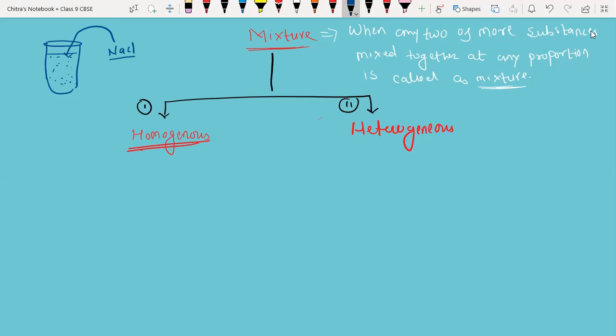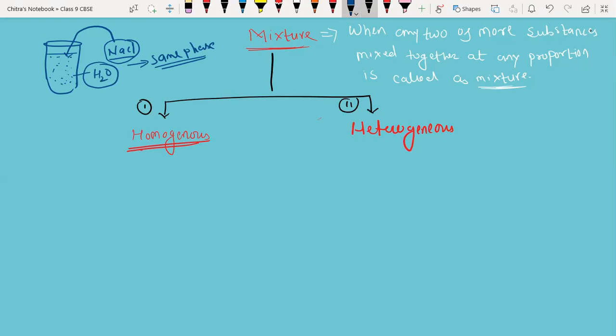After sodium chloride dissolves completely in water, are you able to identify the salt particles in the solution separately? No. Here salt is present in a small quantity and water in a large quantity. So when water and NaCl are present in the same phase, which means we cannot identify them separately, that phase is called homogeneous.